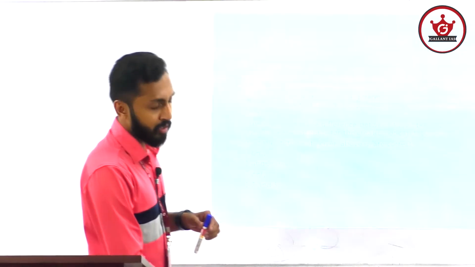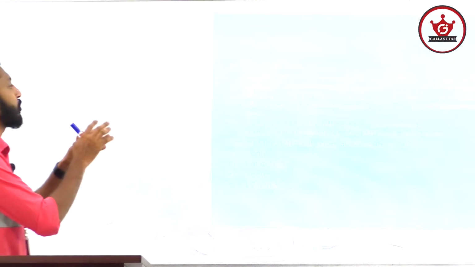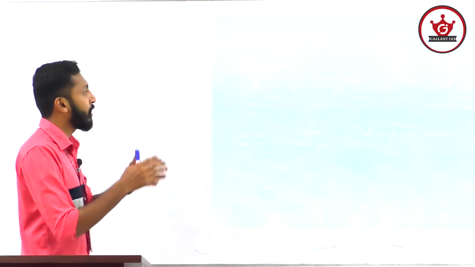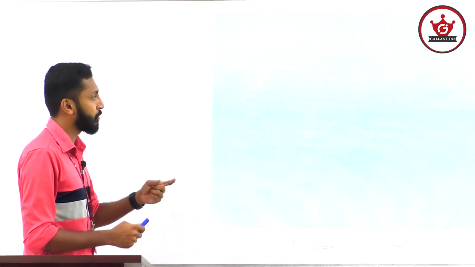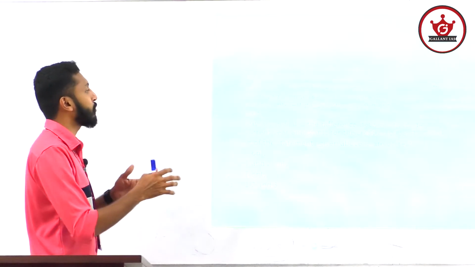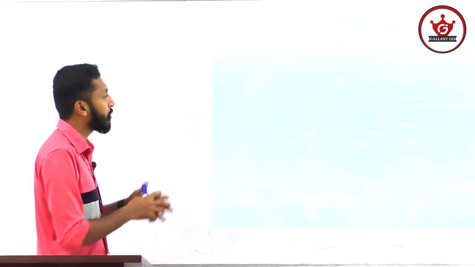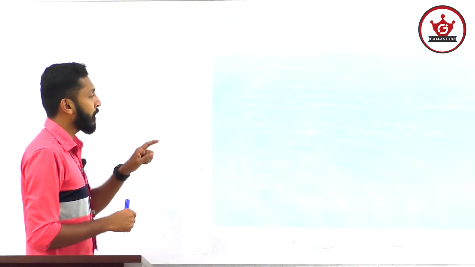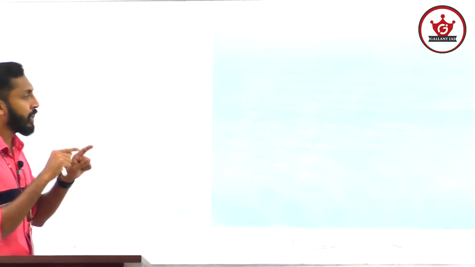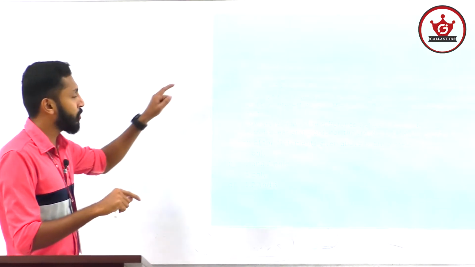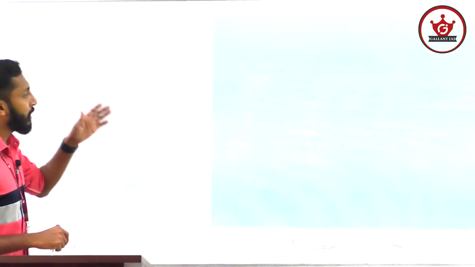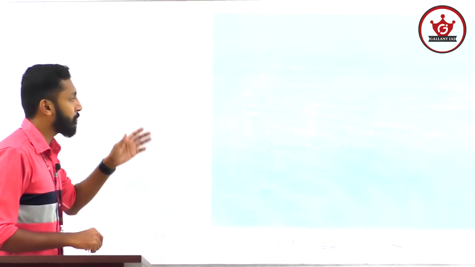Look at the first question. Consider the following statements. Revenue deficit represents that the government's earnings are not sufficient to meet the day-to-day operations of its administration. Second statement: effective revenue deficit is the difference between revenue deficit and the interest paid by the government on loans obtained in the past. Third: primary deficit is the difference between fiscal deficit of the current year and the grants for creation of capital assets. So here the question is talking about three kinds of deficits: revenue deficit, effective revenue deficit, primary deficit.